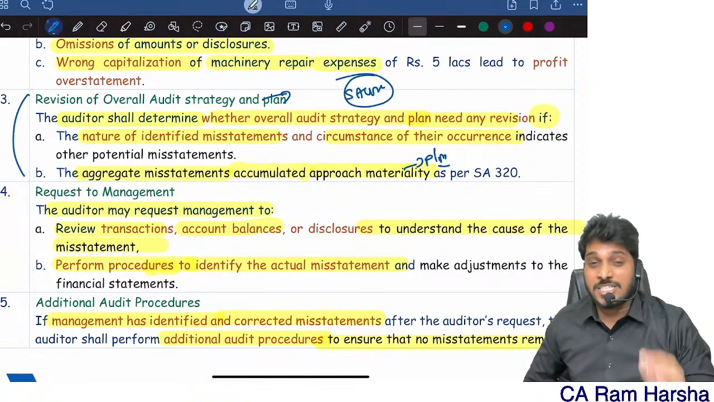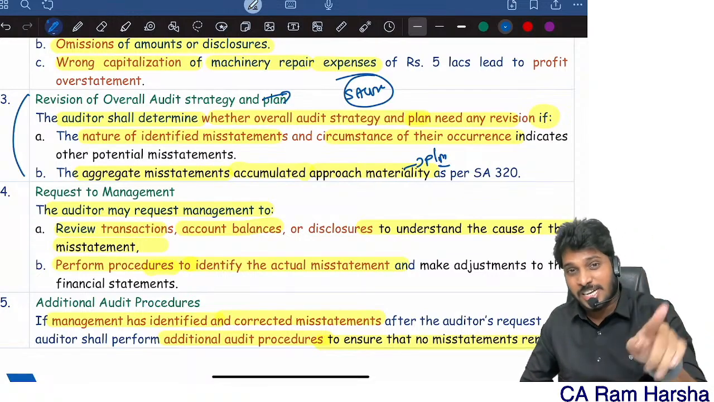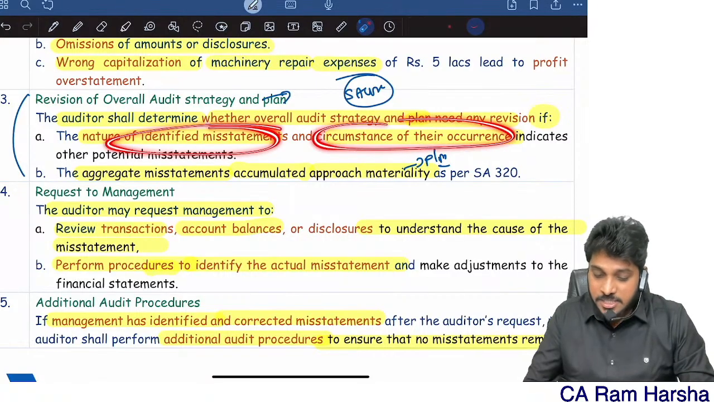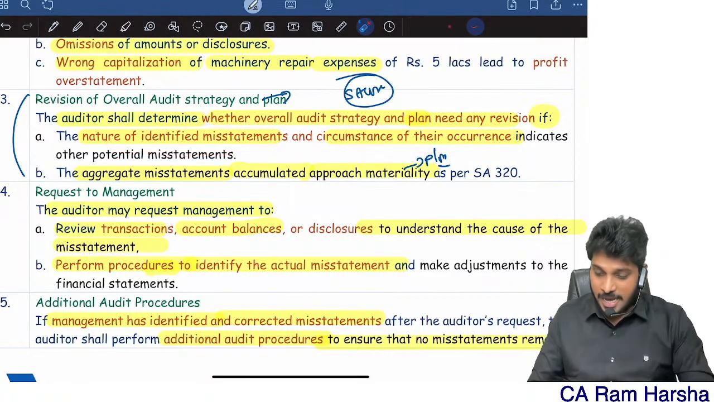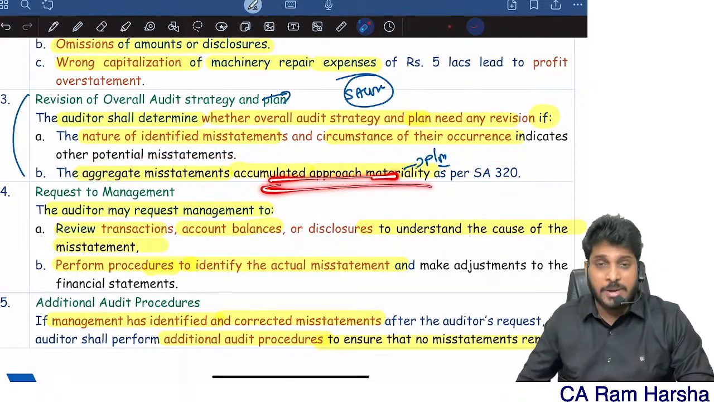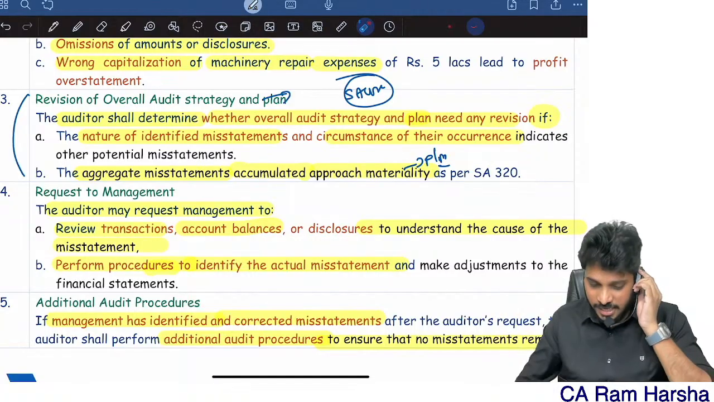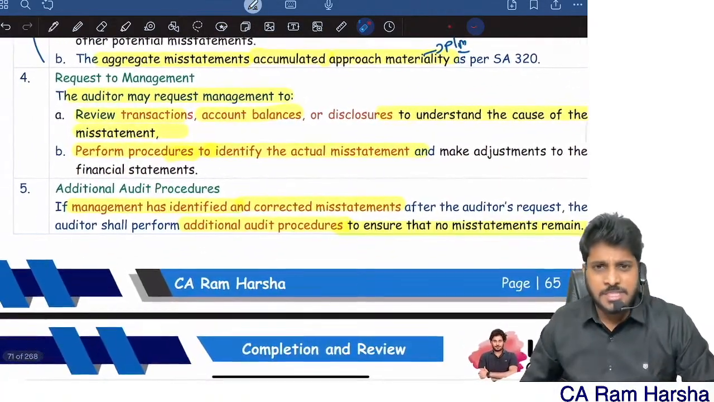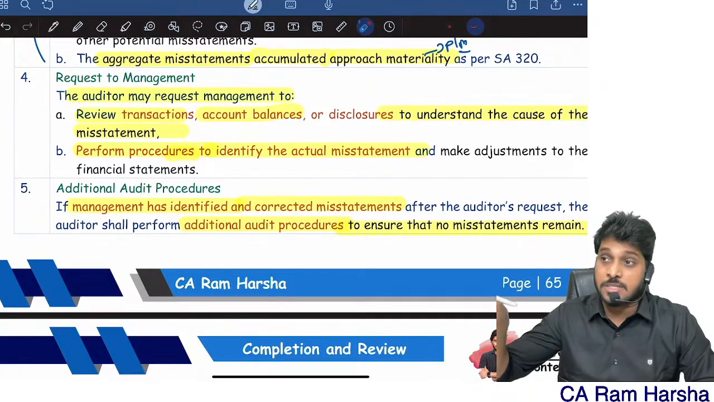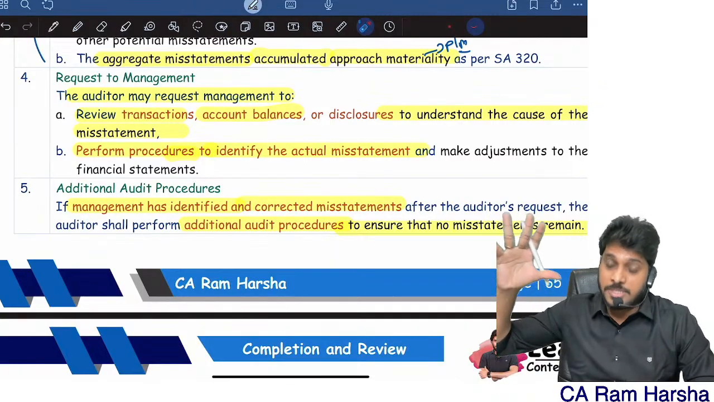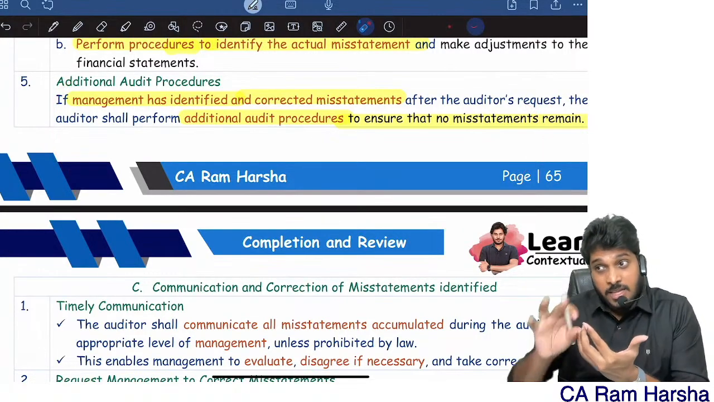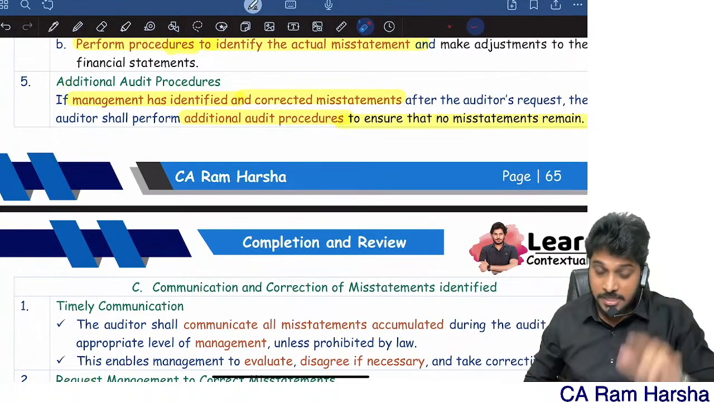So the auditor shall determine whether a change to the strategy plan is required in light of the nature of the misstatement and the circumstances in which they occur. As a third scenario, if the aggregate misstatements accumulated are approaching materiality, then also the auditor will revise the strategy. Okay, you identified mistakes. What will you do at that time? We will request management to review all the transactions and balances once again to identify the total actual misstatement. And if management identifies and corrects them, I will once again check whether there are any mistakes. That's it. This is what accumulation is.